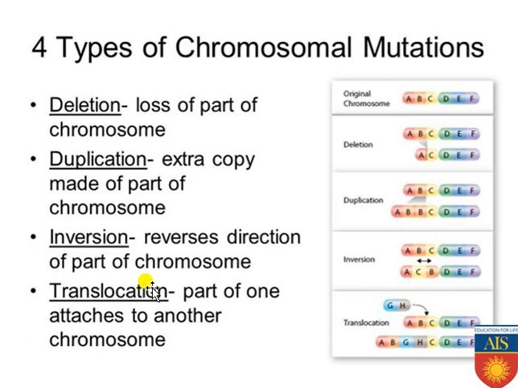First one is deletion. Deletion is a type of mutation where a small part of the chromosome is getting deleted or lost. Okay, so that is called deletion mutation. Duplication: if a small part of the chromosome is getting duplicated multiple times, and the duplicated parts are all getting attached to the chromosome, and the chromosomal length keeps increasing, then that kind of mutation is commonly known as